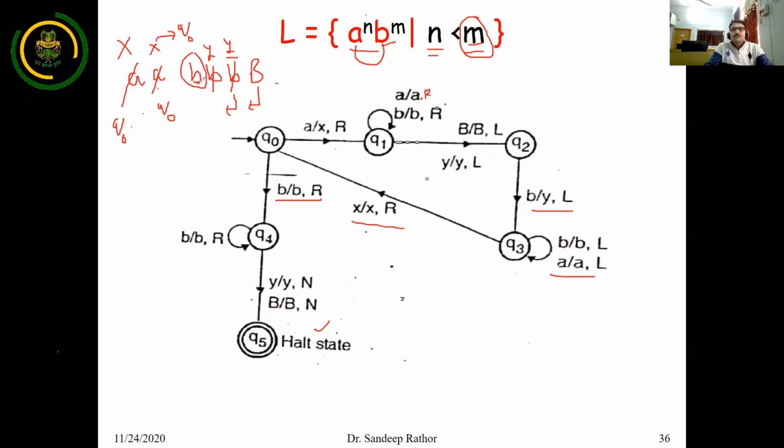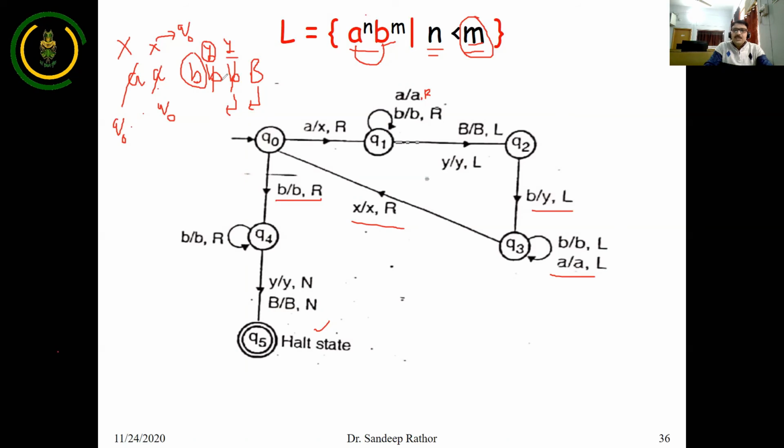Another point is, if we find B here, then just keep it as B and move to the right. On the right, you will definitely find either B or Y, or you may find a blank symbol. In this situation, if you have B, then just keep on the loop. You are not required to convert it into blank or anything else. Just keep it as B, and the movement of the head will be right.